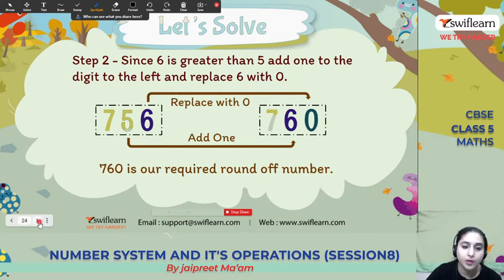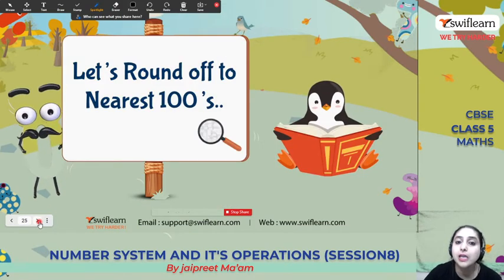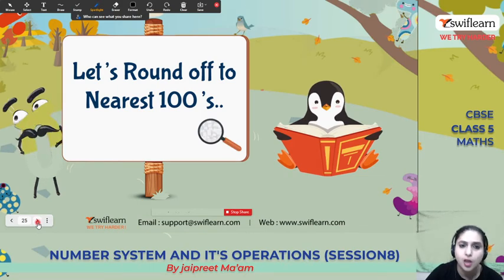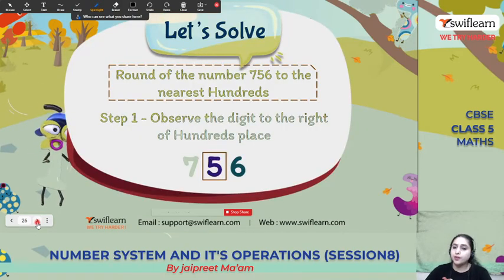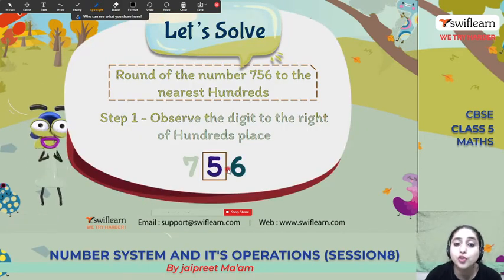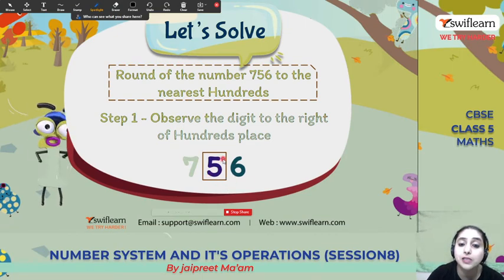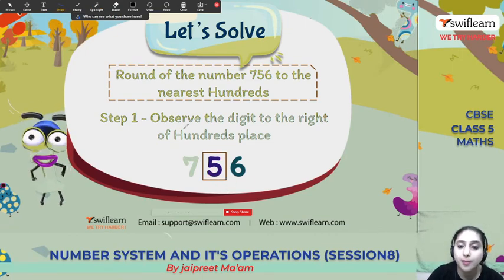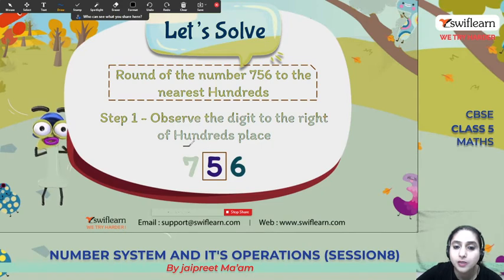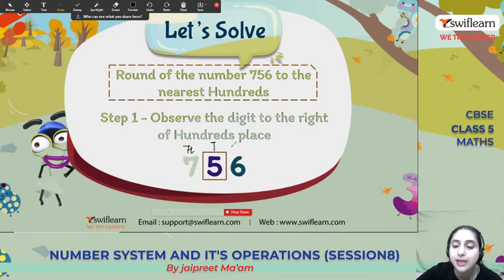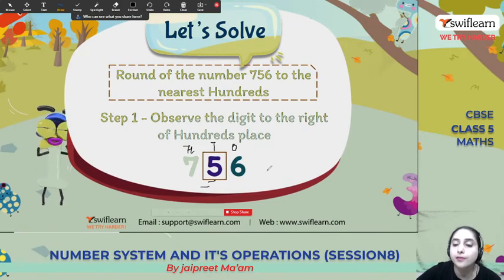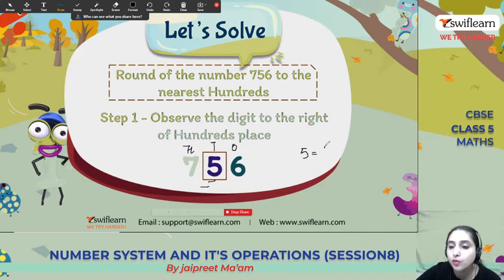Okay, let's see round off to the nearest 100. For rounding off to the nearest 100, we have to check the number at the tens place. So what is the number at the tens place? It's 5. So 5 is equal to 5.